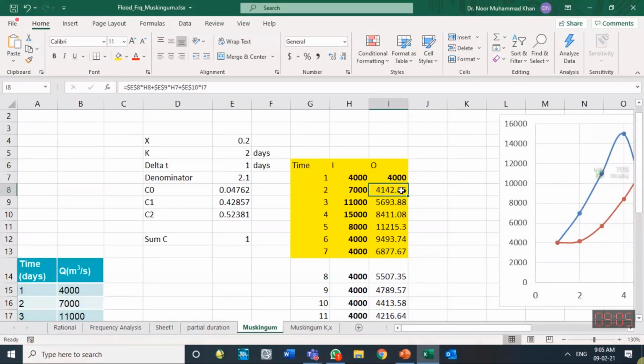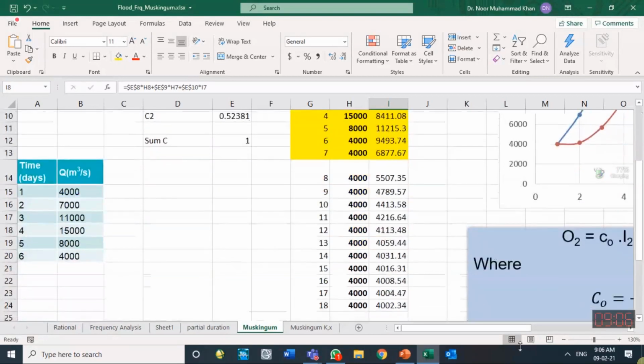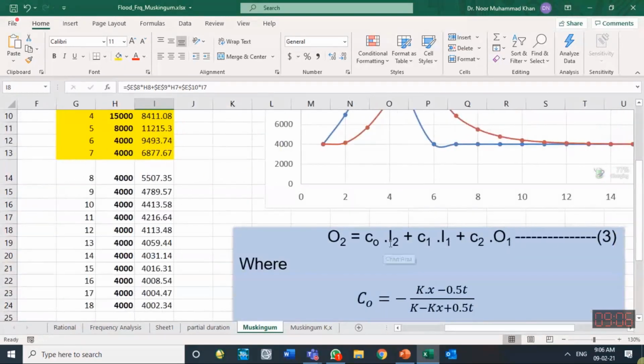And what was the formula for that? O2 is equal to C0 times I2 plus C1 times I1 plus C2 times O1. I2, I1, O1.